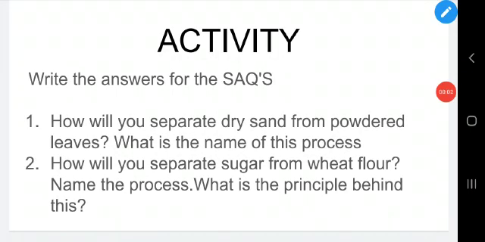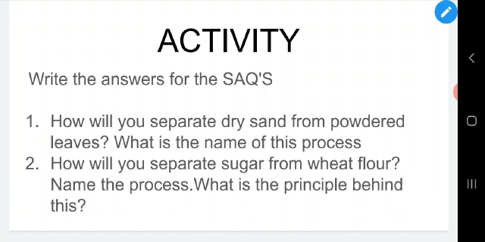Dear children, your activity for this class is to write the answers for the short answer questions. Two short answer questions are given. You have to write the answers based on today's class. The first question is, how will you separate dry sand from powdered leaves? You have to write the steps and the name of this process. I taught you that. Go through the video and your textbook and write the answer.